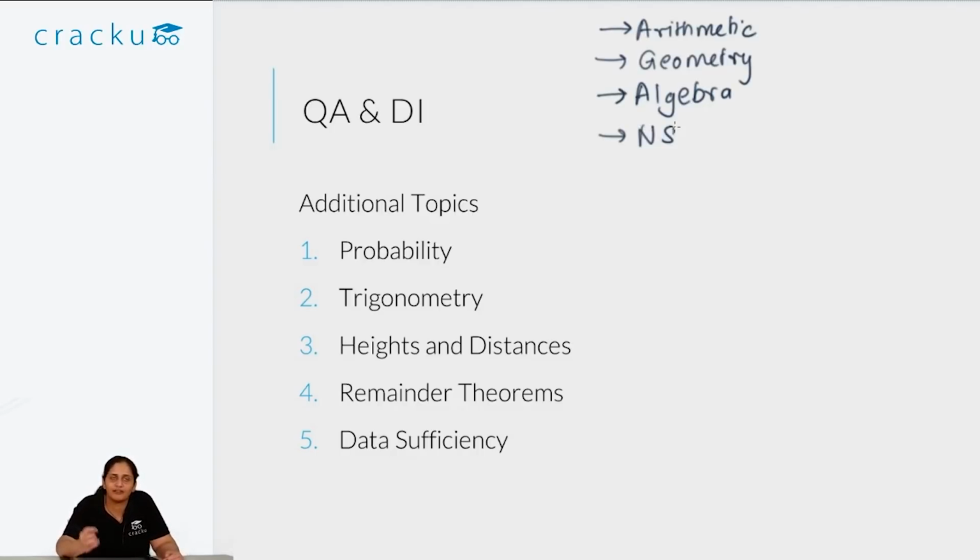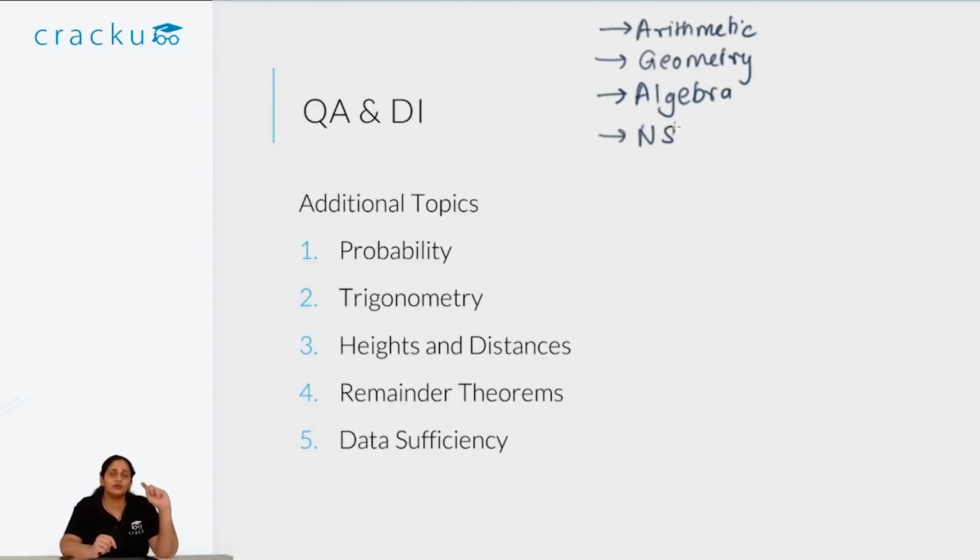Now, one more thing is number systems. Remember, number systems in CAT has undergone a series of changes, especially after they had the on-screen calculator, where the number of questions on remainder theory became much lesser. In XAT, you still get remainder theory questions. So you get your HCF, LCM, last two digits, what would be the digits of this number, base systems, all of those number system questions still come in XAT. But what additionally comes is remainder theorems. Not your difficult remainder theorem questions, but questions on the last two digits. Those kinds of questions do come in XAT.